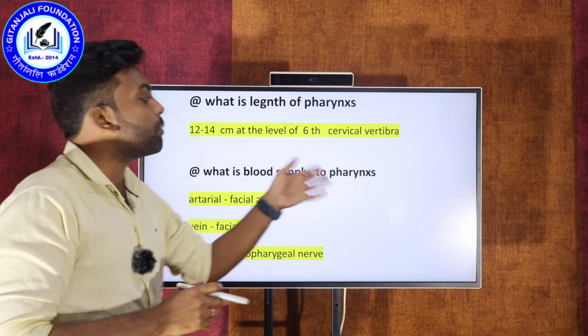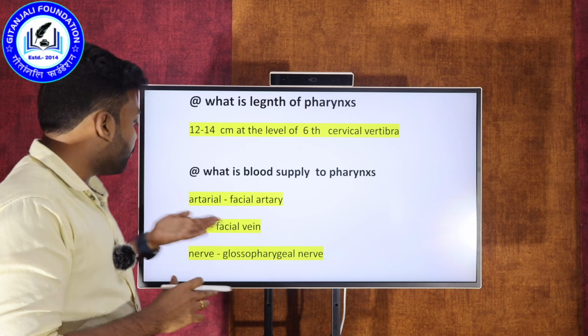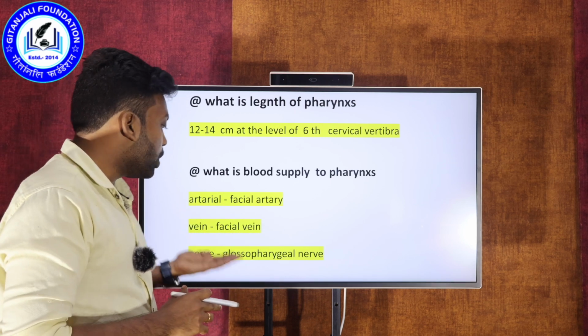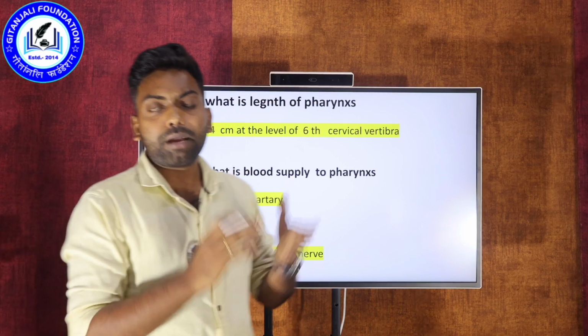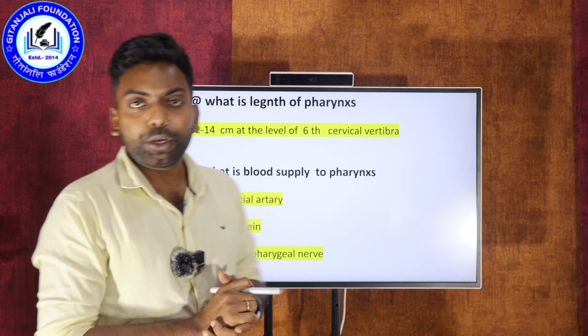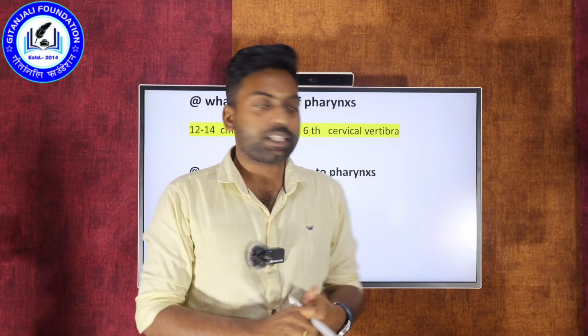And what is the blood supply for the pharynx? As I told you, the arterial blood supply is the facial artery, the vein blood supply is the facial vein, and the nerve supply is the glossopharyngeal nerve. So if you understand my theoretical session and go through these competitive bits, definitely it will be useful from the competitive exam point of view.